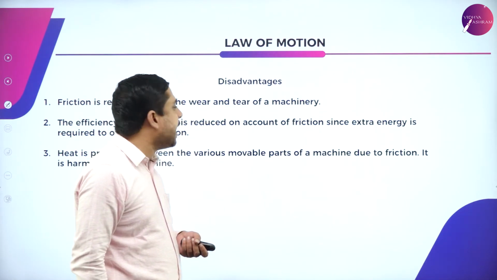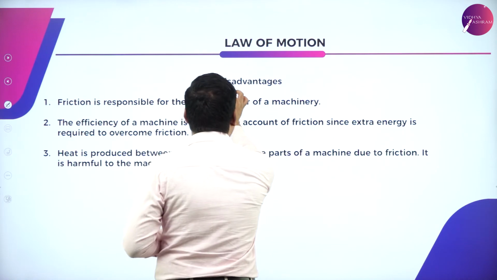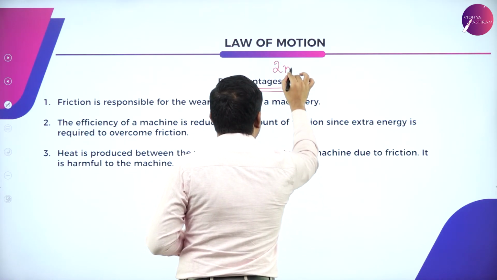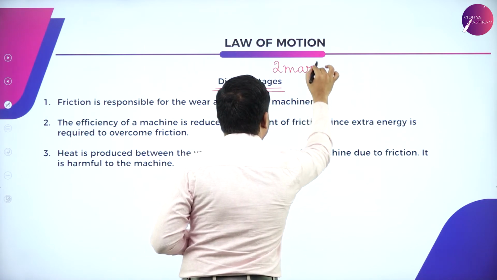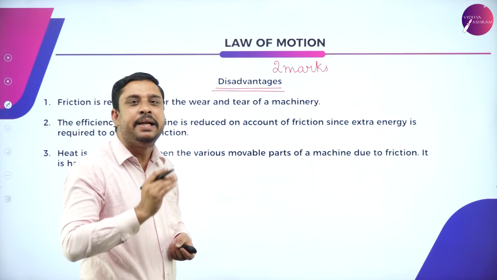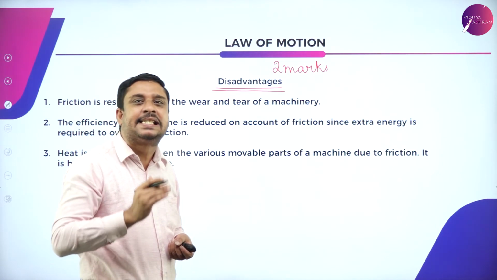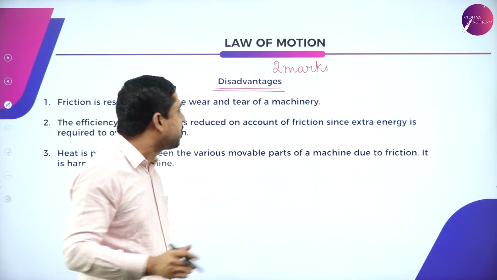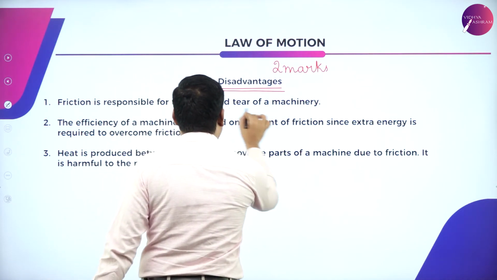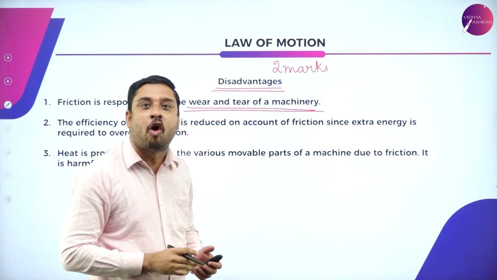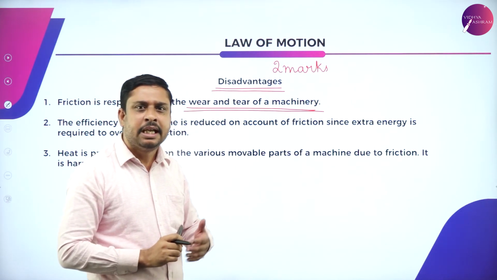Now coming to the disadvantages of friction, which is again asked as a 2-mark question. Limitations, disadvantages. Friction is responsible for wear and tear of machinery.